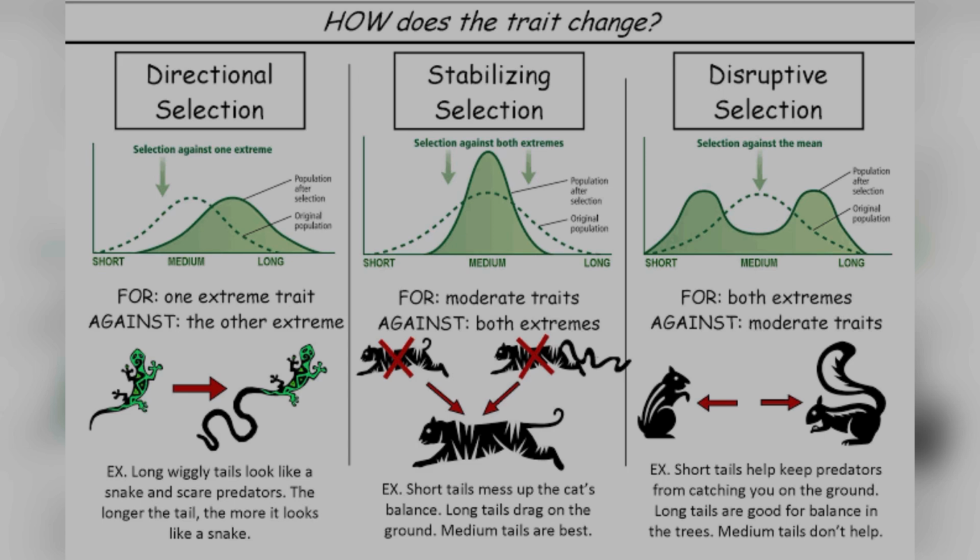Okay. So next one is your stabilizing selection, where the medium ones will be selected, the short one and the long one will be eliminated. Last one is your disruptive selection, where the short and the long one will be selected, the medium ones will get eliminated. I hope you have understood.